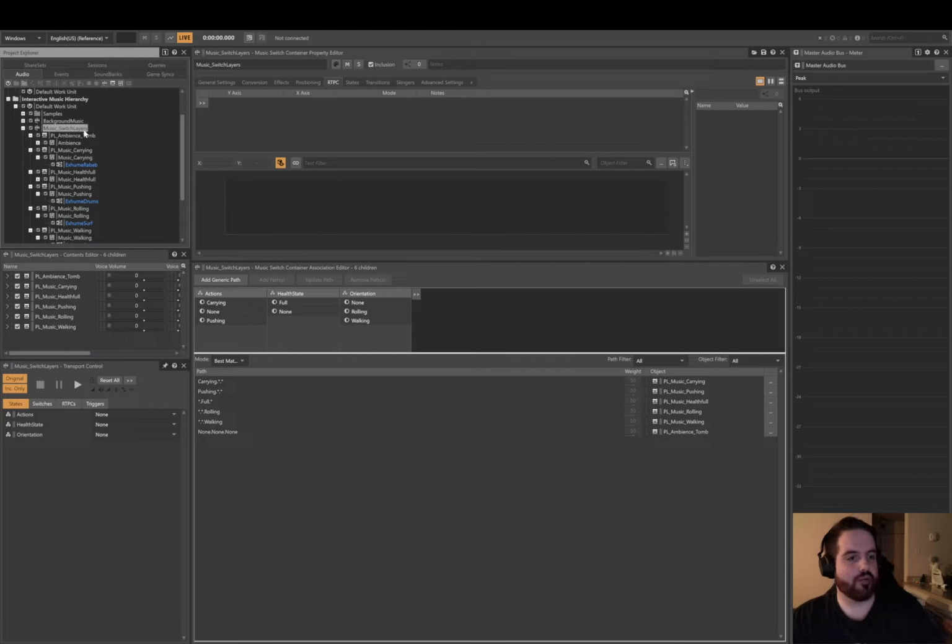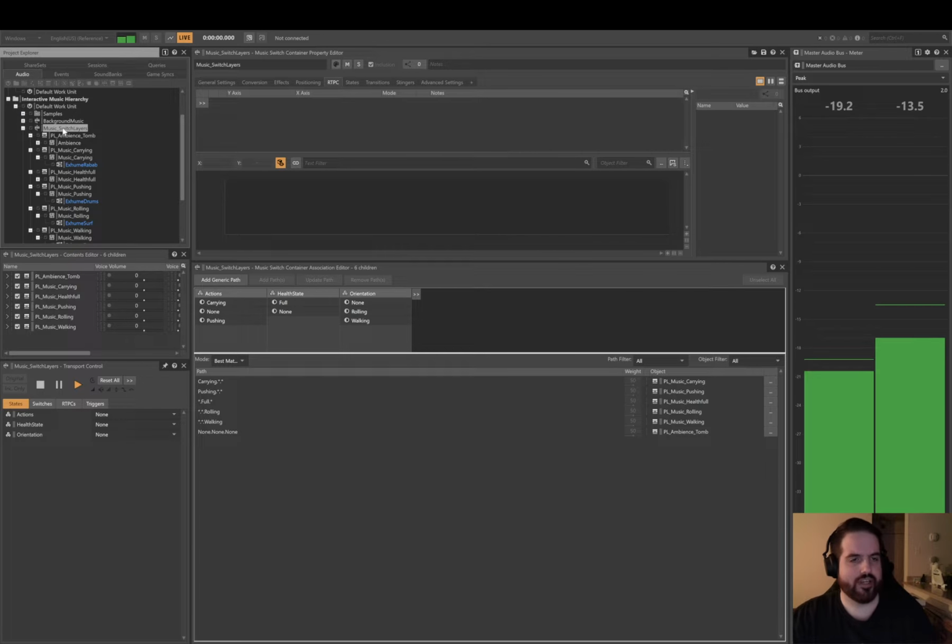I've set it up one way where you can switch between the different music samples depending on what you're doing, but you can only really have one at a time. Here's an example of that. We get this tomb ambience in the background, just as the bass level.